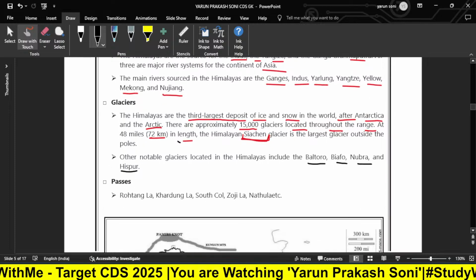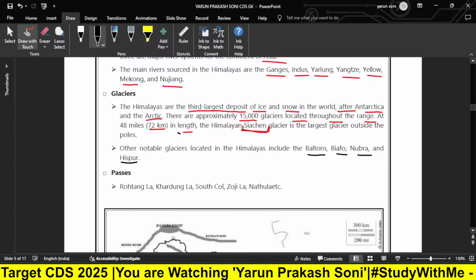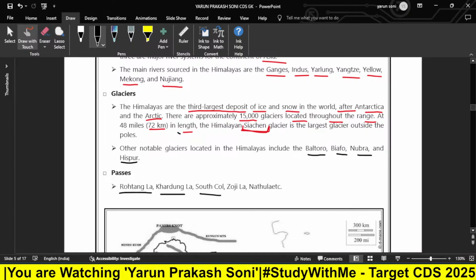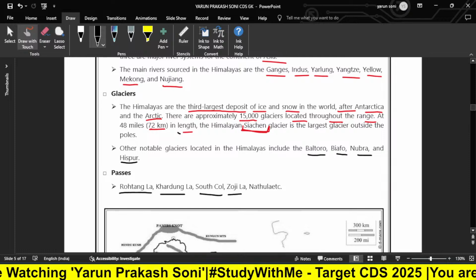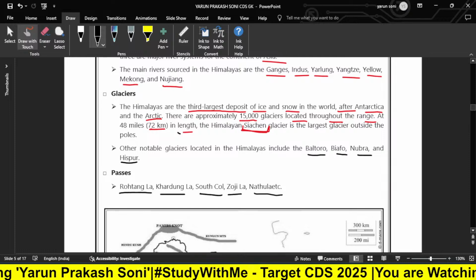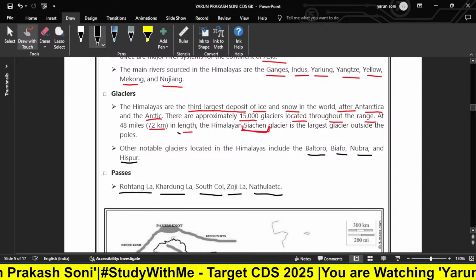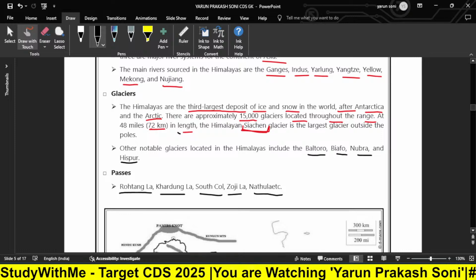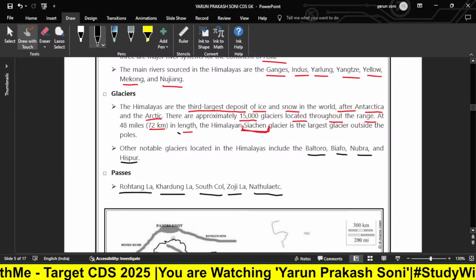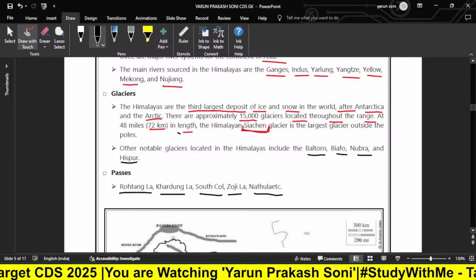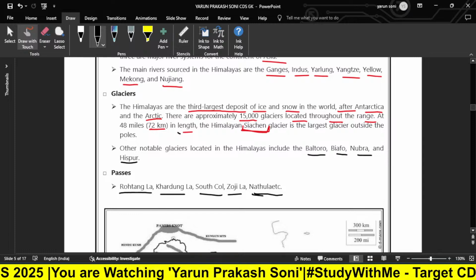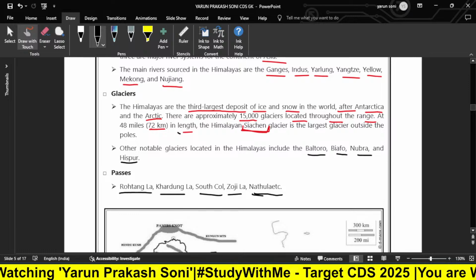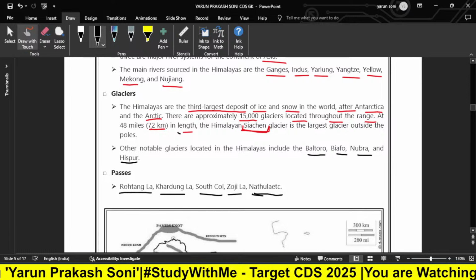Now, if we talk about passes, what passes do we have? We have Rohtang La, Zoji La, Shipki La, Nathu La, and others. If I pronounce something wrong, make it clear from the spelling here, which I have already written. The pronunciation may be different, but you have to understand the basic passes.